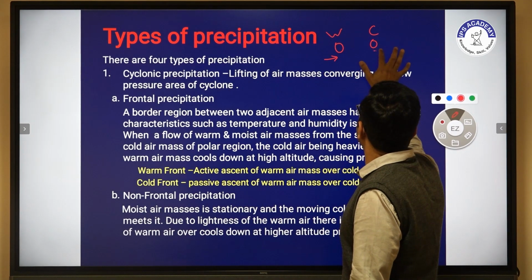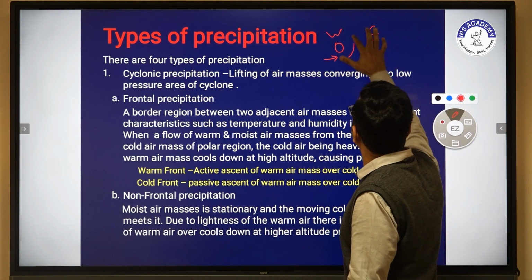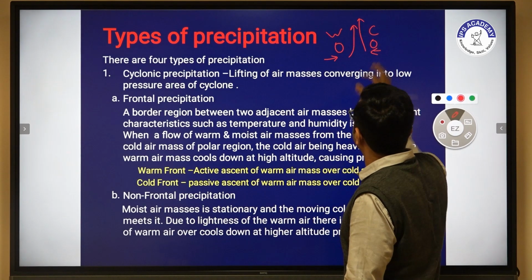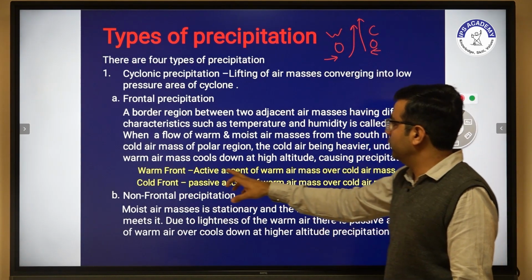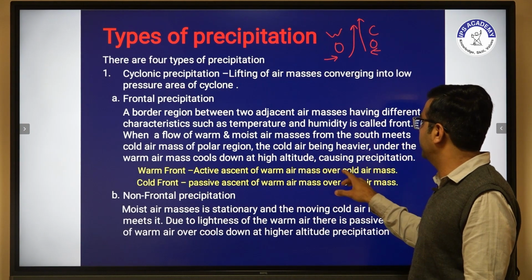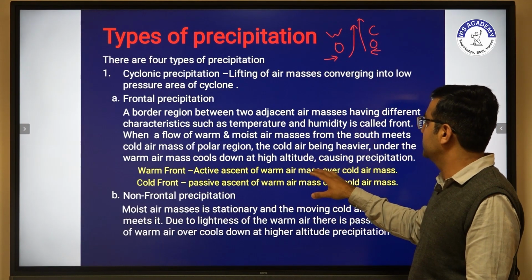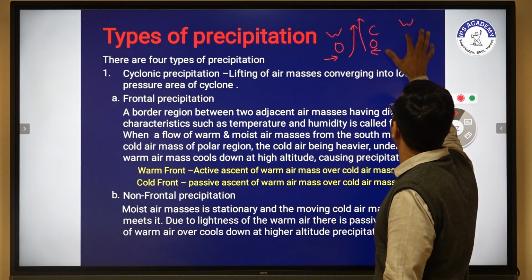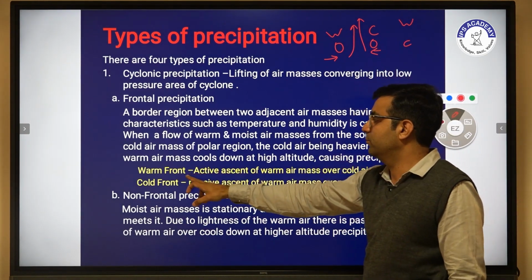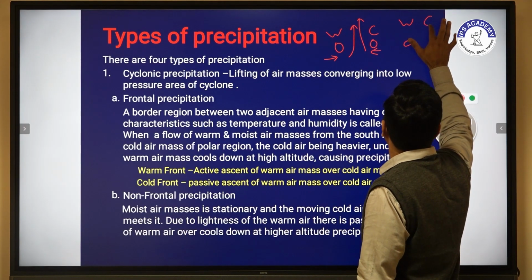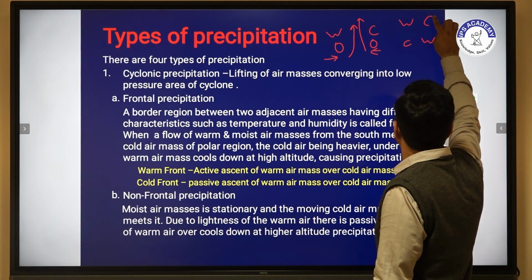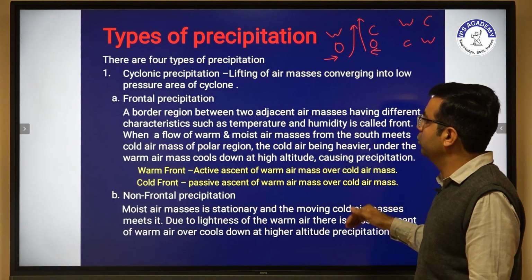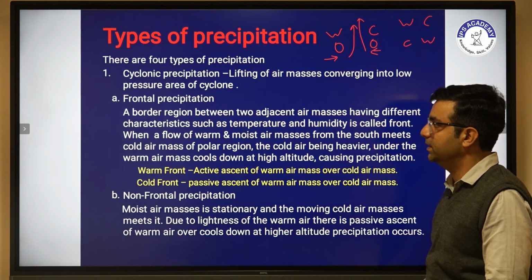Having different characteristics, they converge and go to higher altitude. The warm front is the active ascent of warm air, in which warm air mass is over cold air mass. When the warm air mass is over the cold air mass, this is a warm front, and where the cold air mass is in the upper direction and warm is in the lower direction, it is called a cold front.